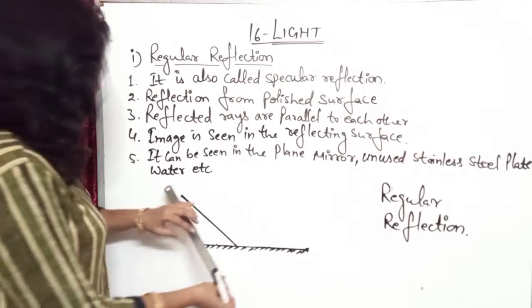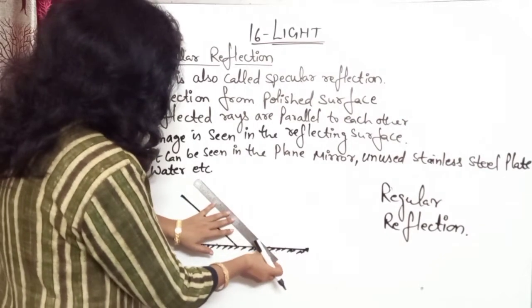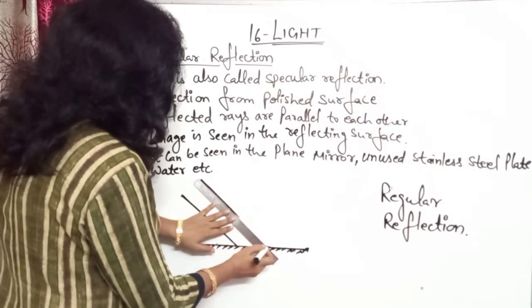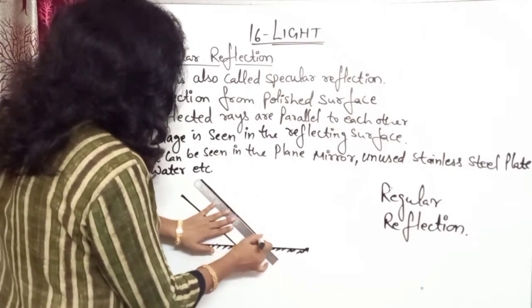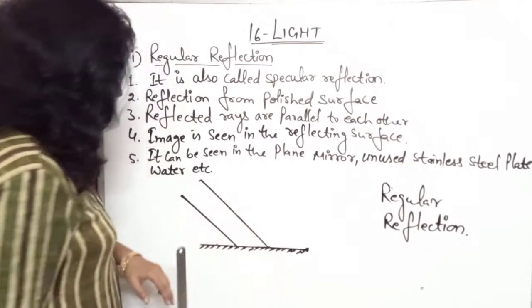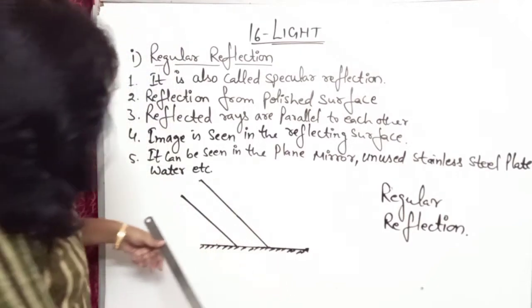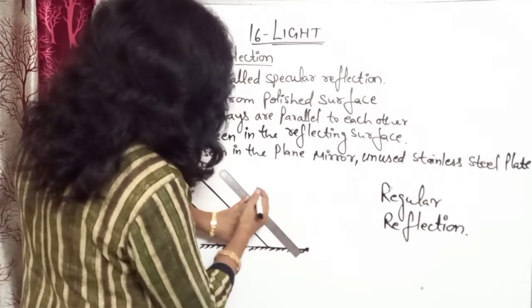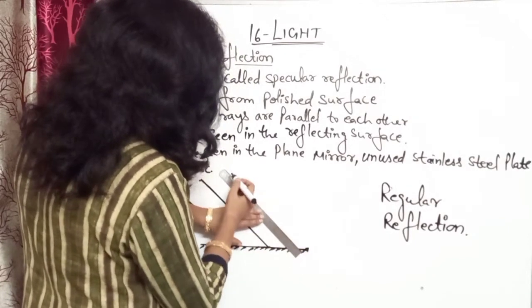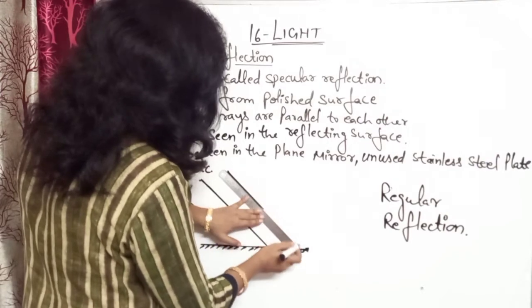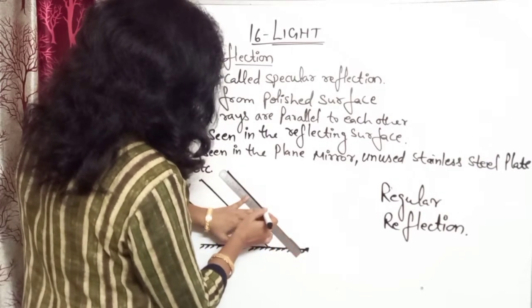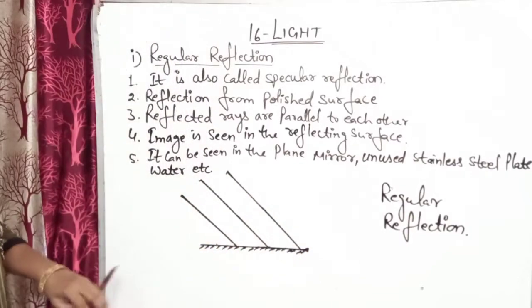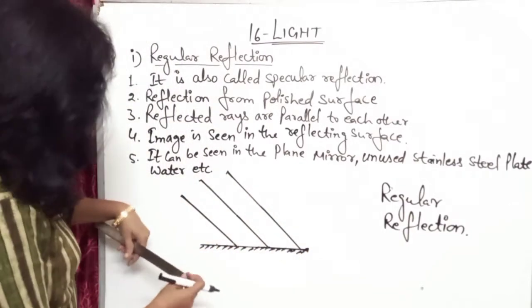Okay, and these all are parallel to each other, so they are moving parallelly.